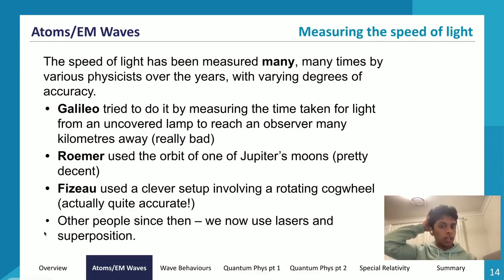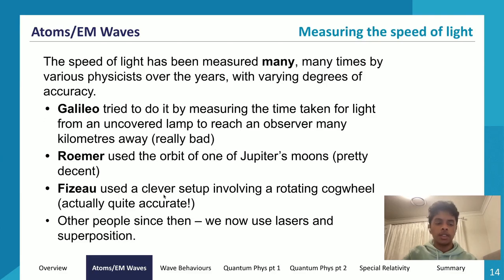The first one that we'll learn about for the historical methods is Galileo. He was kind of crude in his way of measuring the speed of light. What he did was he got him and his buddy. I'll say G is Galileo and his buddy is B. So Galileo went up to one mountain, and then B, his buddy, went up to another mountain of approximately the same altitude, around 1 to 10 kilometers away. Obviously, they can't be too far away, otherwise Galileo can't see his buddy B. I think they were around 1 kilometer away. That would make more sense.